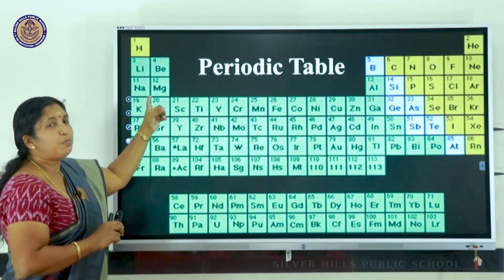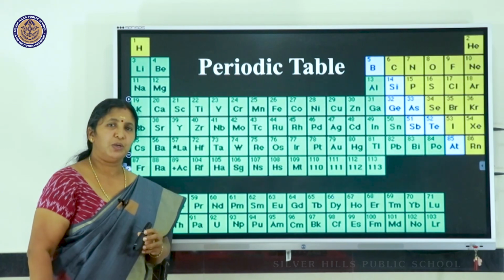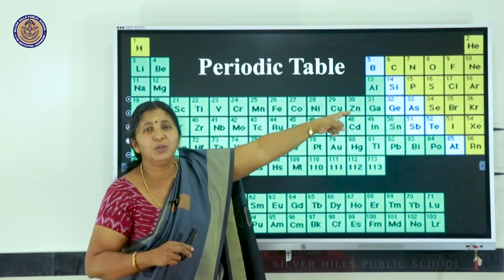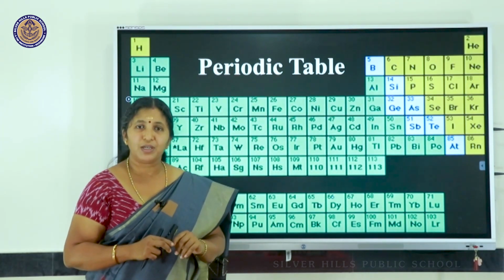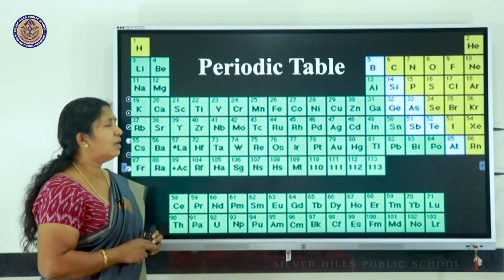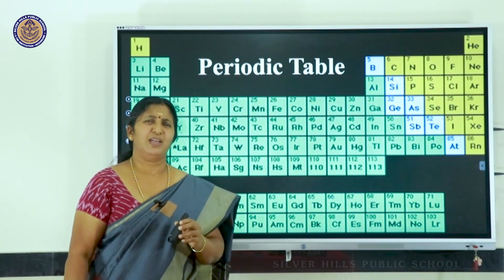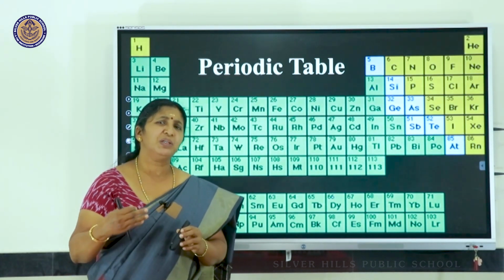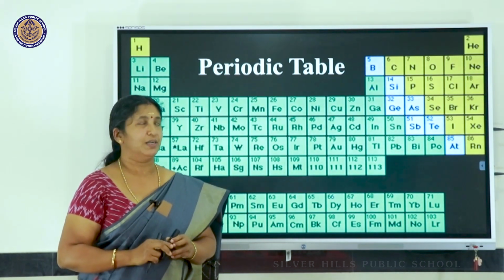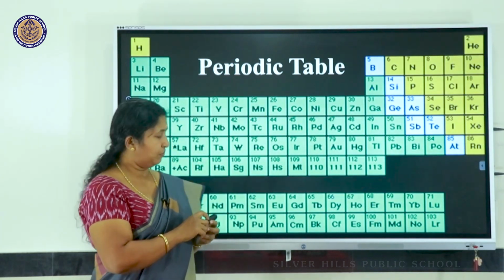Same way, coming to magnesium and calcium, they both have 2 valence electrons. If they lose these 2 electrons, again they get back to neon's stable octet configuration. When we come down to aluminum, you can see aluminum has 3 valence electrons. Though it is very difficult for aluminum to lose all the 3 electrons, aluminum will prefer to do it under favorable conditions. Why? Just to attain the neon-like configuration.